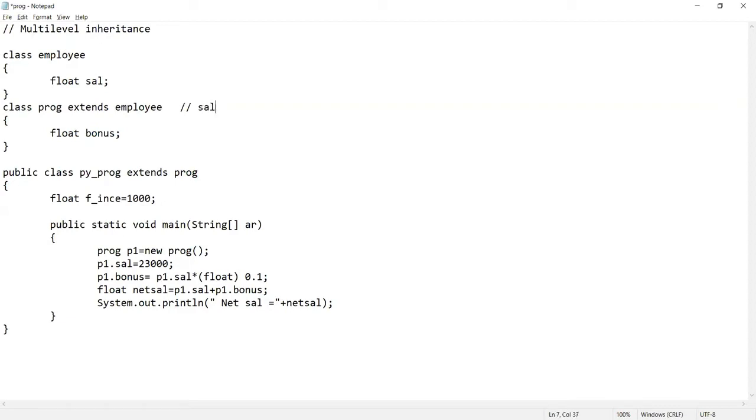So the salary is coming from the employee, and the bonus is its own property. So in short, the programmer class will have two properties, salary and bonus. Now come to the Python programmer class. It is extending, it is a child class of the programmer class, and the programmer class is having two properties, salary from the employee and bonus of itself. So which means salary and bonus. ये तो इसके पास होगा ही होगा, and apart from that इसकी अपनी एक unique property है, that is fixed incentive. So in short, the Python programmer will have three properties, salary, bonus and fixed incentive.